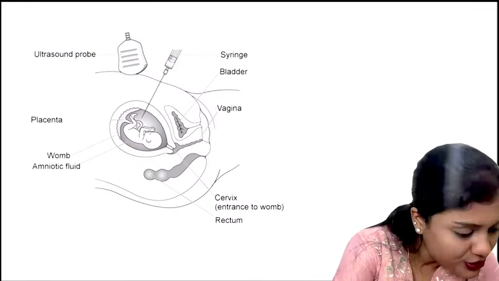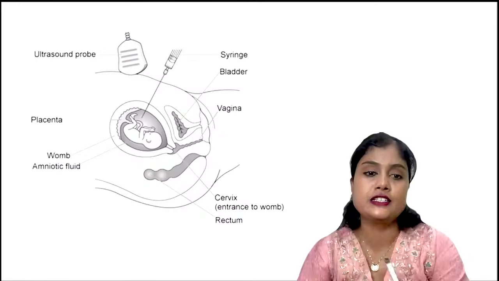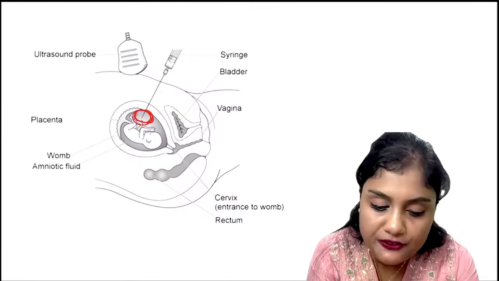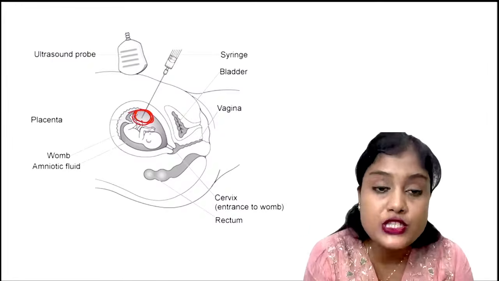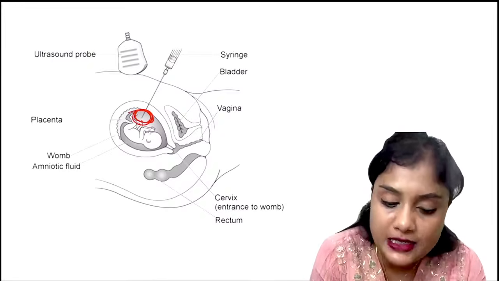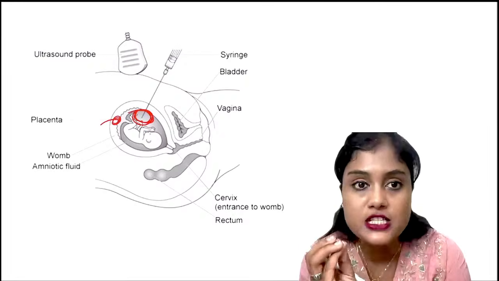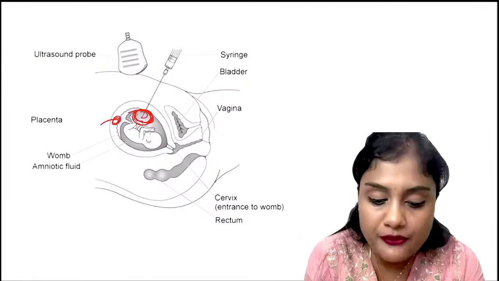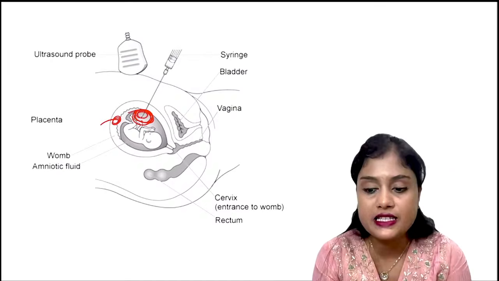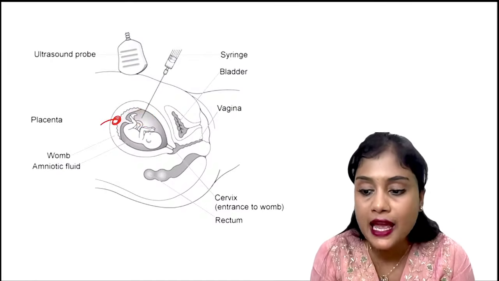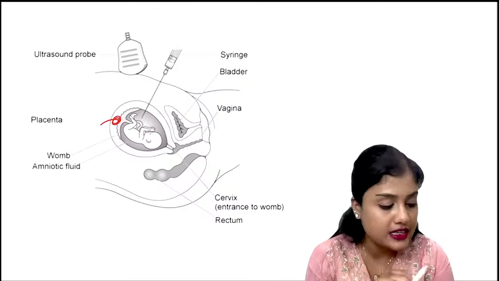Yes, now Shruti, you are correct. This is amniocentesis. Your needle right now is in the amniotic fluid, isn't it? So you should see where your needle tip is. If it is in the placenta, it becomes chorionic villus sampling, so you're taking the villus tissue, placental tissue. If it is in the amniotic fluid, as in this image, that means it is amniocentesis. Correct.